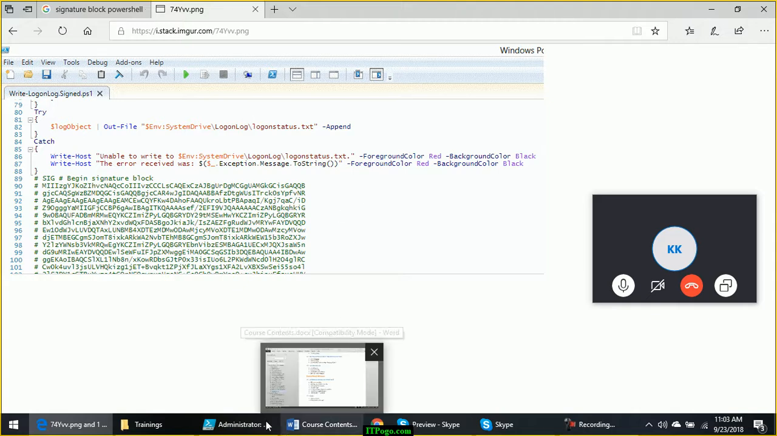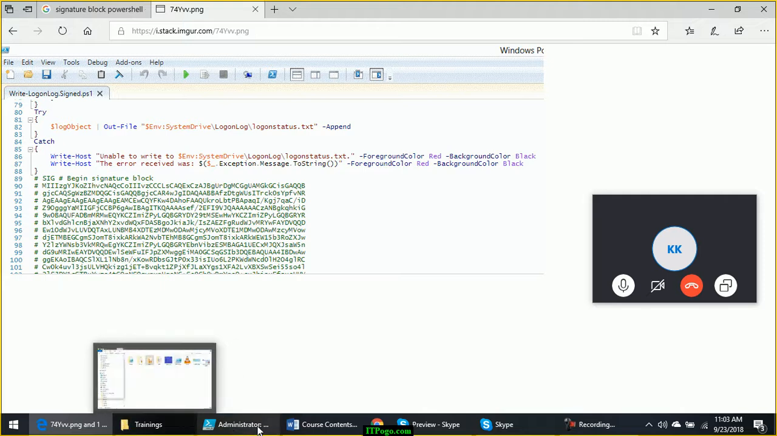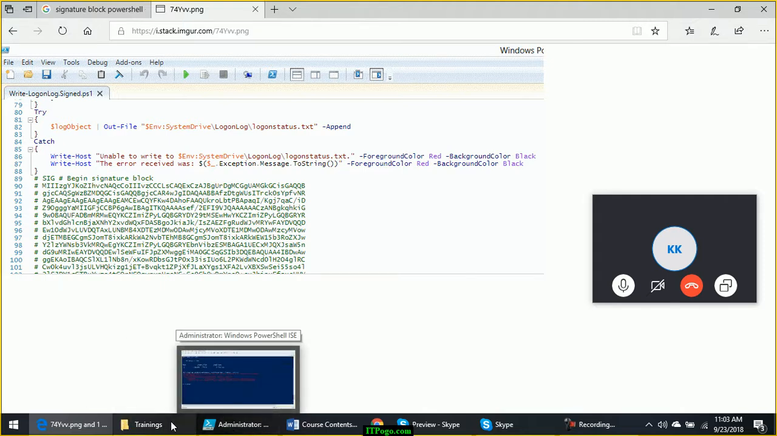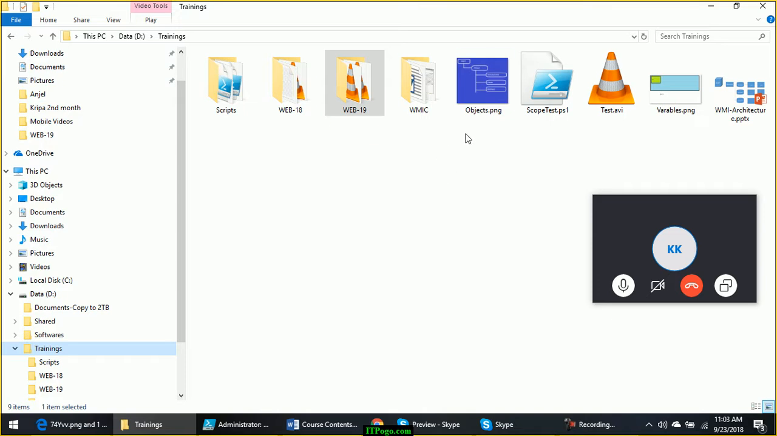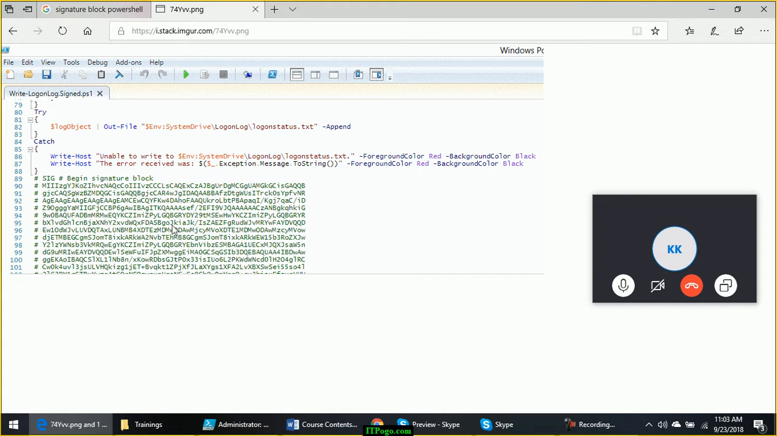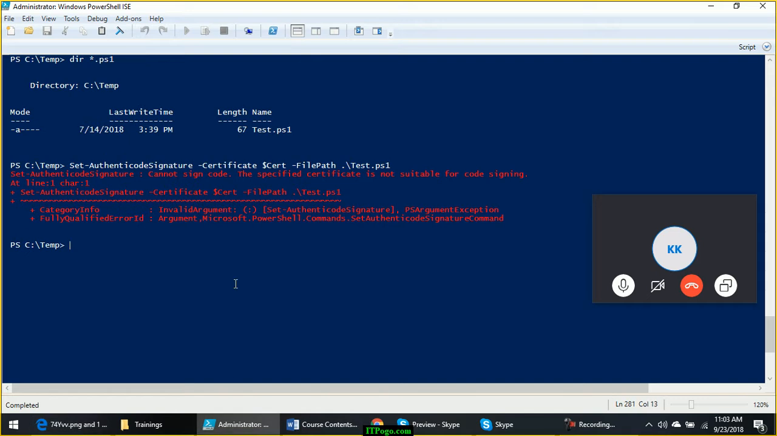But currently in Windows, with the latest version of Windows and PowerShell, even if a script is digitally signed, you cannot see this signature block in the script when you open it. Earlier it used to show, now it is not showing. Then how to check if a script is digitally signed or not?